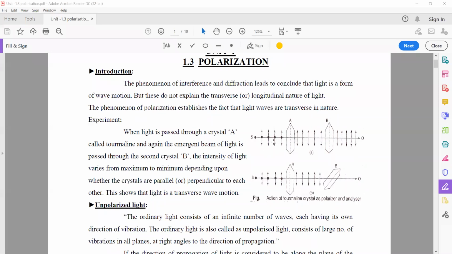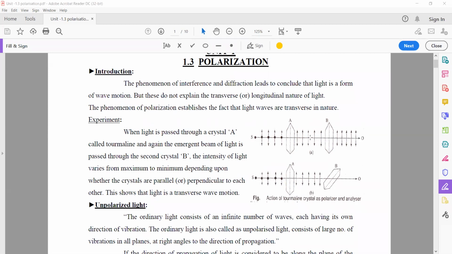Here it is a monochromatic light, I mean normal ordinary light. Now after tourmaline crystal A, we have only one direction of light. There are no dots, that means no horizontal components, only vertical components. Even after B also, no horizontal components.